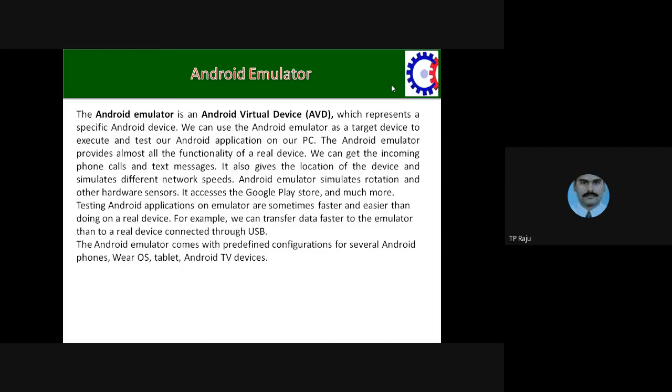If you want to test your programs, your applications, you can test them through this AVD. It is the emulator. It contains all the features of your mobile, everything, contact list, phone. You can make a phone call to the simulator. You can test your programs by using this emulator. Even the hardware sensors can be sensed by this emulator.